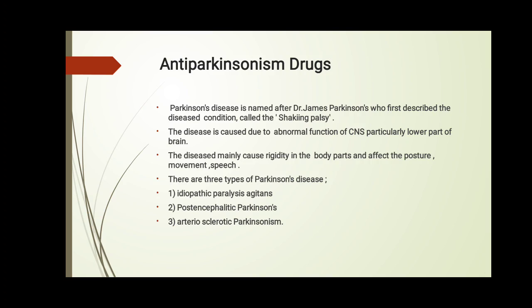Then the second one, post-encephalitic Parkinsonism, is a disease believed to be caused by a viral illness that triggers degeneration of nerves. Third one, arteriosclerotic Parkinsonism,